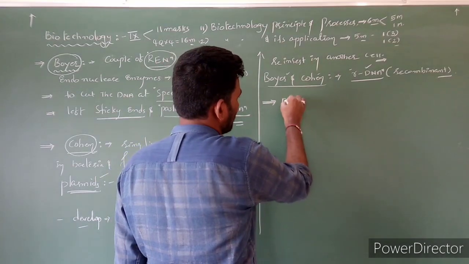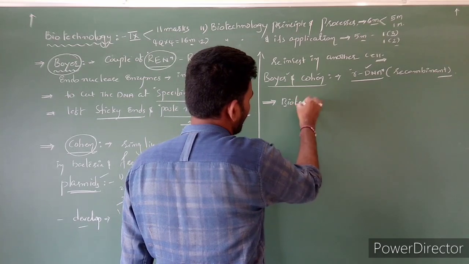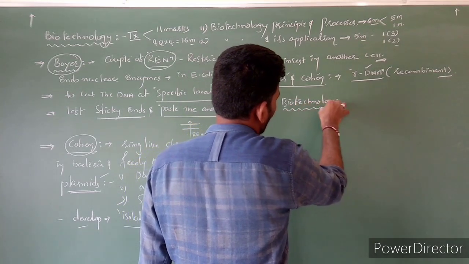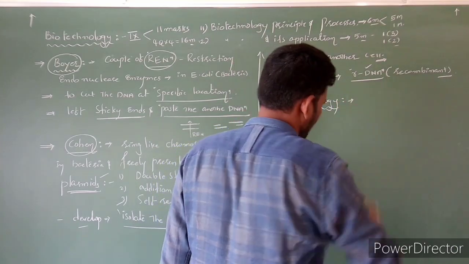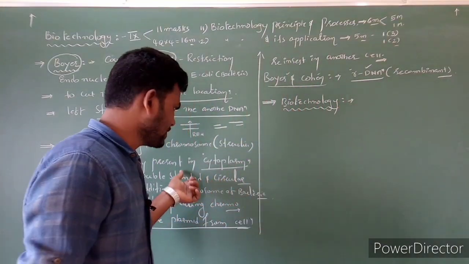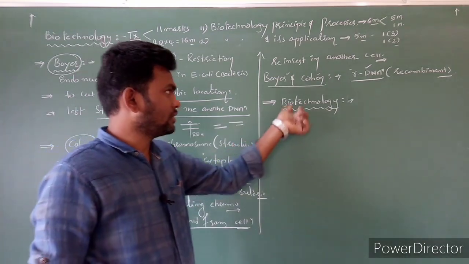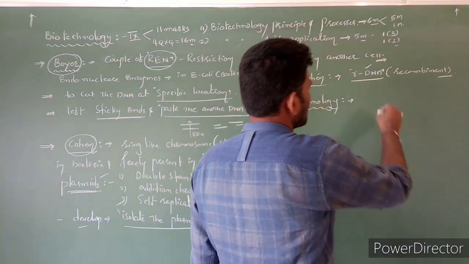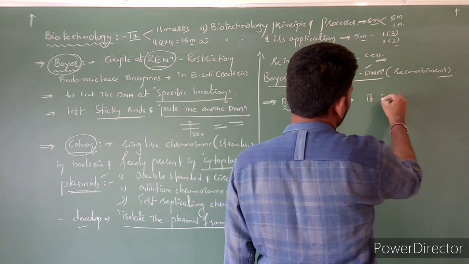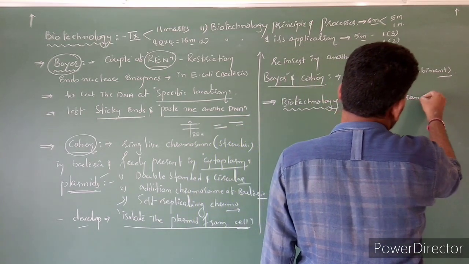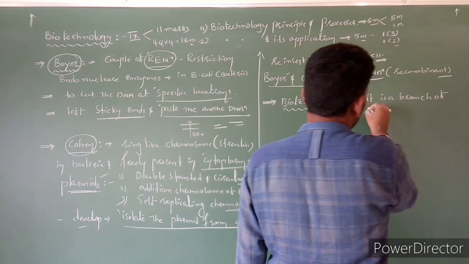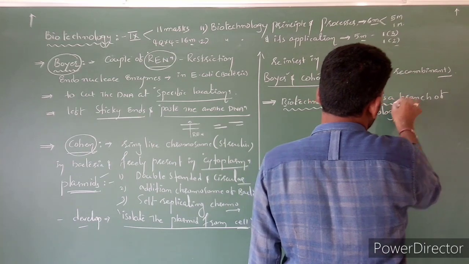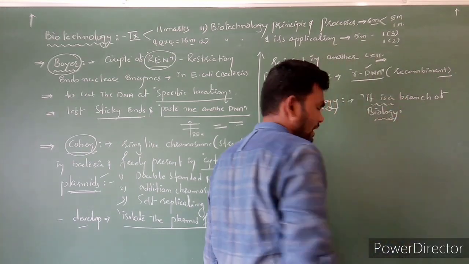Here, biotechnology. Now page number 193. This information is given on page number 192. Now we enter page number 193, biotechnology. Biotechnology is a branch of biology.